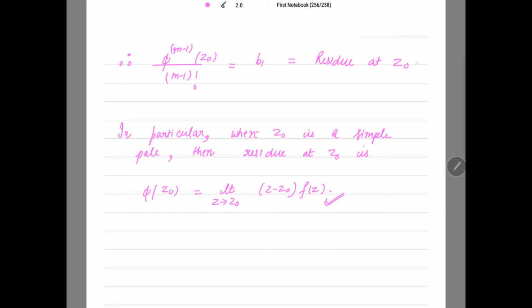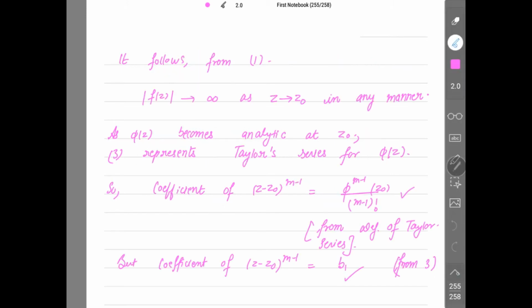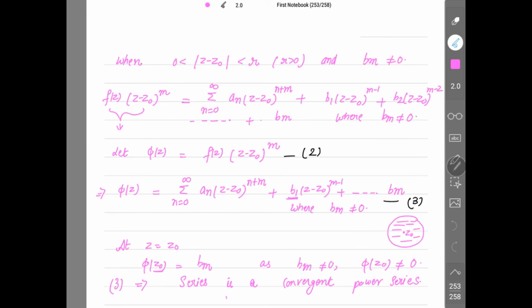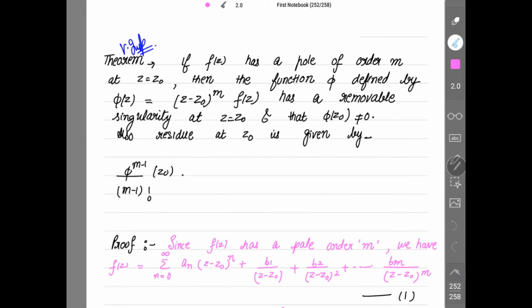Because the pole is of order 1, you don't have the rest of the terms over here. If you take your f of z, we have only the term b1 over z minus z0 as your principal part, right? Because the pole is of order 1, that means the power 1. The rest of the terms will not be there.